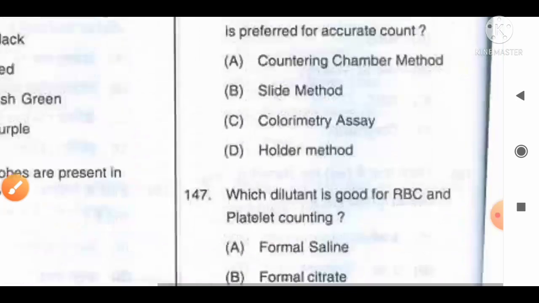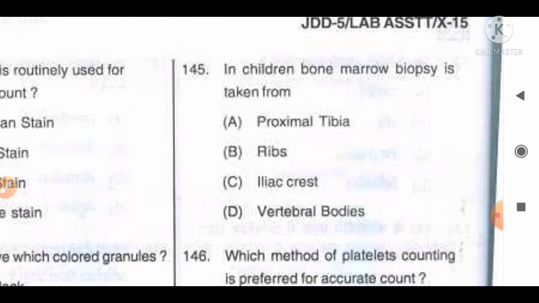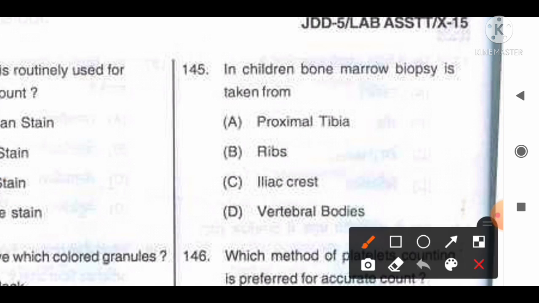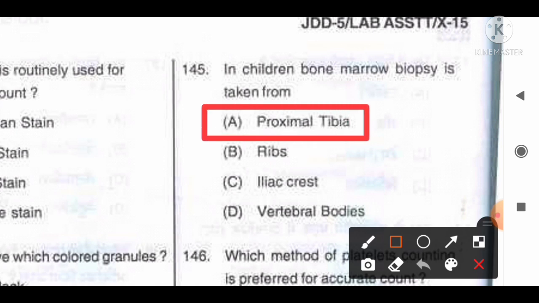Move to the next question, number 145. In children, bone marrow biopsy is taken from: A. Proximal tibia, B. Ribs, C. Iliac crest, D. Vertebral bodies. The information available regarding this question is that in children the bone marrow biopsy sample is taken from the proximal tibia, whereas in infants the sample for bone marrow biopsy is taken from the iliac crest. So for this question, it is option A. Proximal tibia is the correct answer, that you can remember for this question.